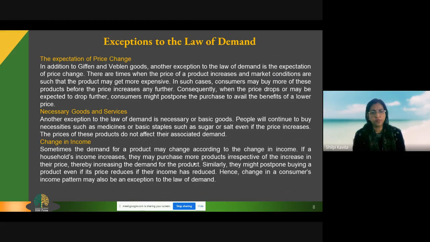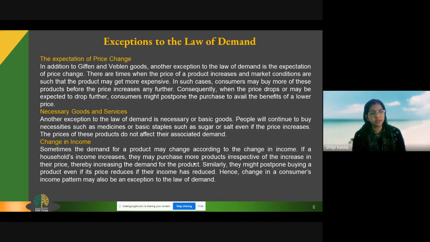Today only we will go with a bag and purchase more onions. Maybe onion is today 40 rupees a kilo and tomorrow it is going to be 80 rupees a kilo. So even at 40 rupees, without a change in price, the demand has increased because I am expecting a price increase tomorrow. So why not purchase today itself and hold it at home? The law of demand states that only when the price decreases will demand increase. But here, at the same price, demand has increased due to expectations of price change.